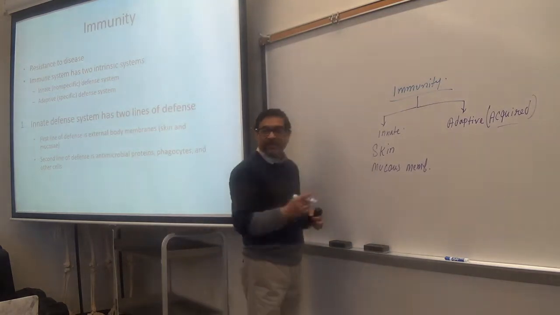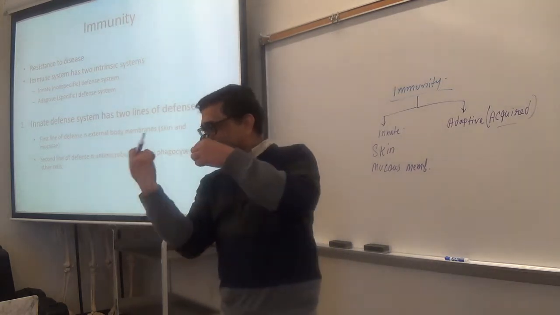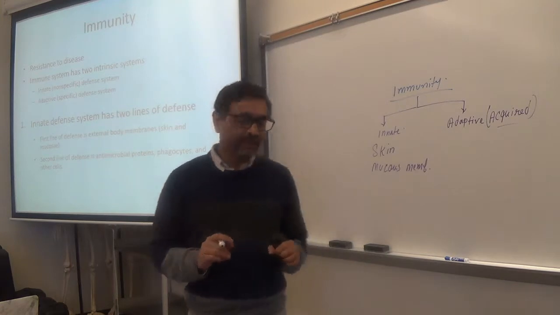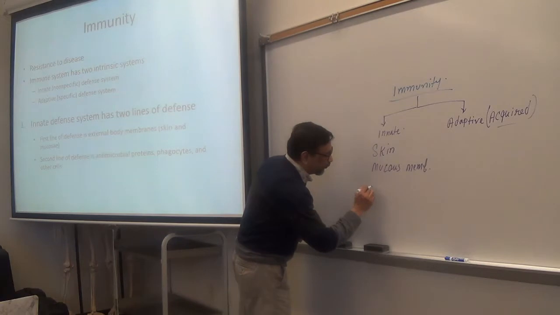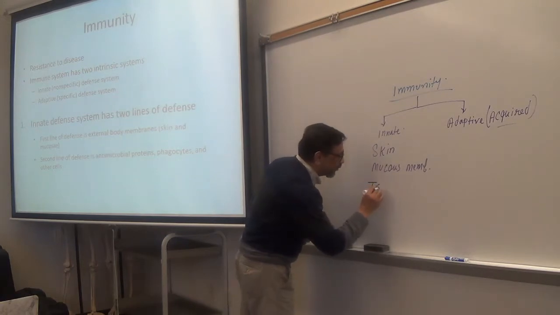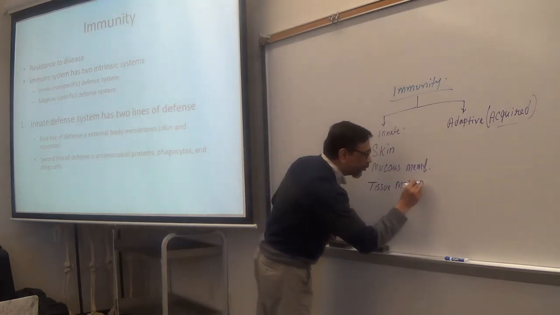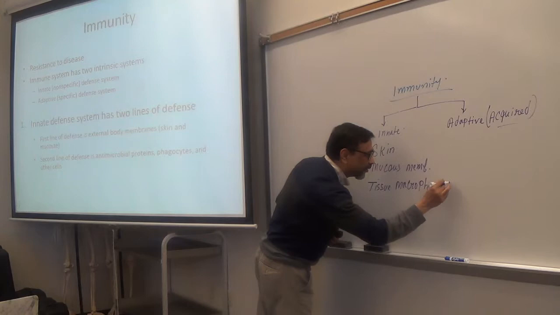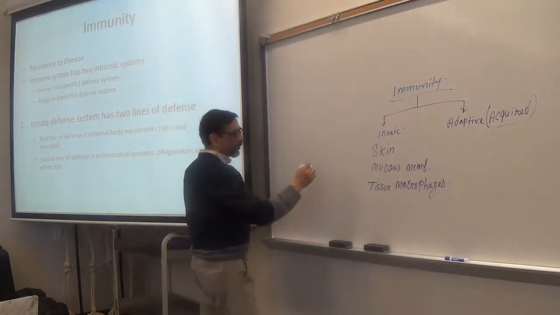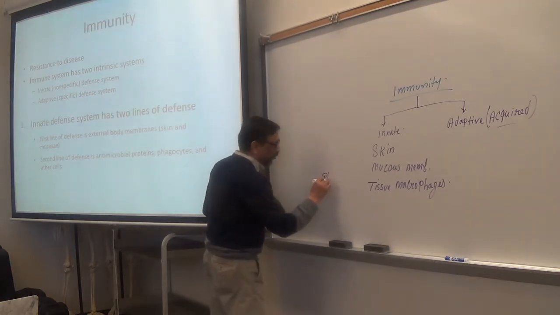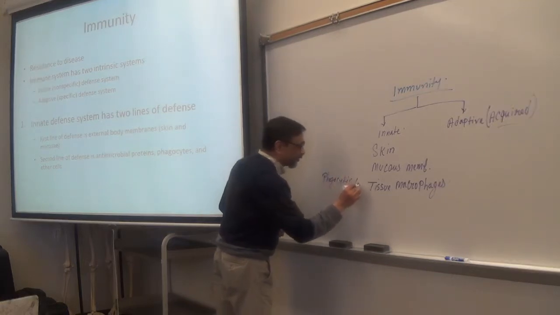We get this even before birth, when the fetus is inside the mother's uterus, it gets those structures. Then in your tissue, you have tissue macrophages or phagocytic cells, better you say phagocytic cells of your tissue.